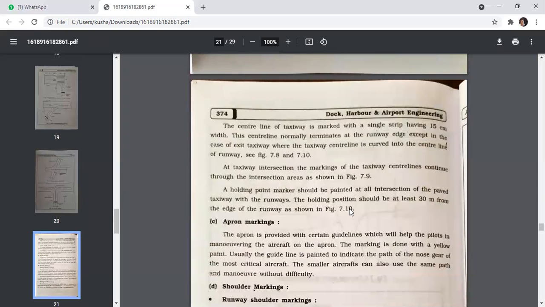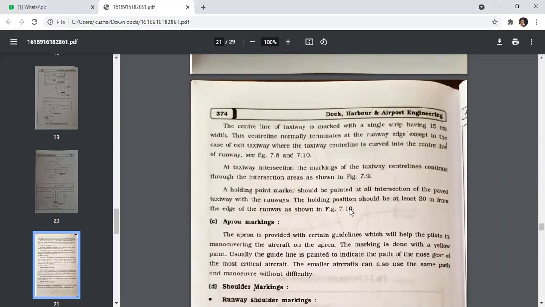The center line of a taxiway is marked with a single continuous strip having a 50 centimeter width. This center line normally terminates at the runway edge, except in the case of an exit taxiway, where the taxiway center line is curved into the center line of a runway. At taxiway intersections, the marking of the taxiway center line continues through the intersection areas as shown in the figure.